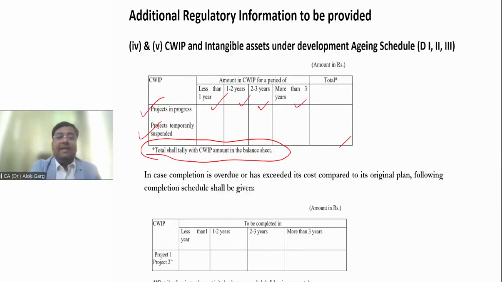Okay. So in case completion is overdue or has exceeded its cost compared to its original plan, the following completion schedule shall be given. Right. So now the company is also required to provide a disclosure. What disclosure? Any project where the company has budgeted that this project will take 100 crore rupees, but if it has exceeded the budget, that disclosure has to be given. Or the company has estimated that this project will be completed in 2 years. So either in terms of time or in terms of money, if it is overrun, if it has been exceeded, the disclosure is also required.